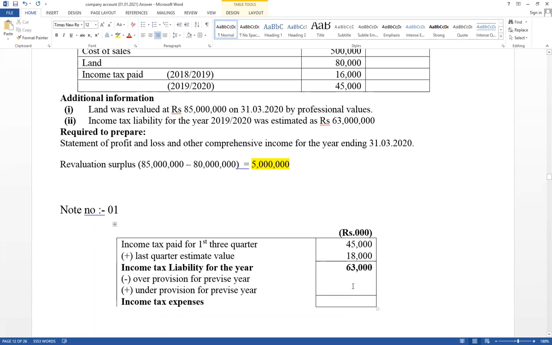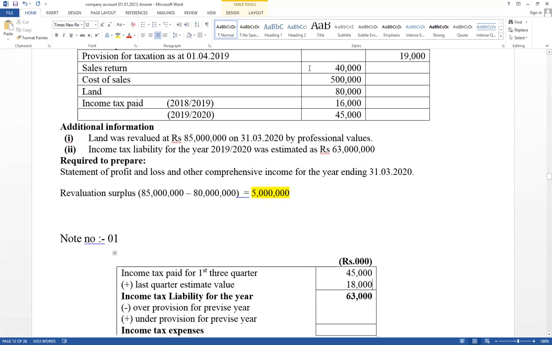Then adjust the previous year gap. It has given provision for income tax. This is a previous year considered value as expense, but actually paid for that equal. Think about this one and this one. This is a provision and this is a paid amount. Therefore, provision is an over provision. Previous year as income tax considered 19,000, but actually paid 16,000. Over provision. Differential will equal here 3,000. If it is over provision, it should be deducted. Therefore, 3,000 over provision.